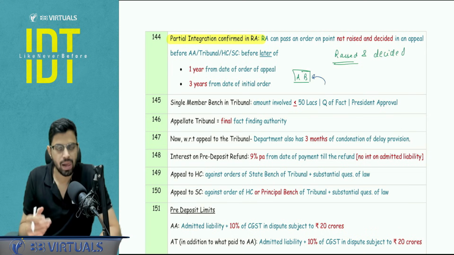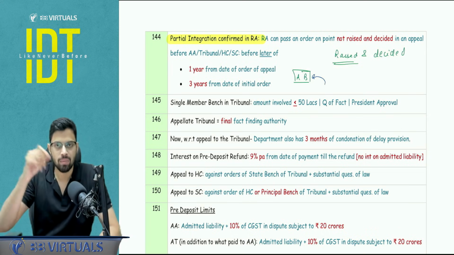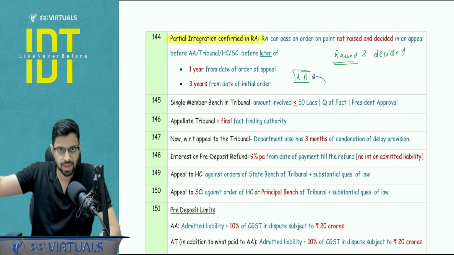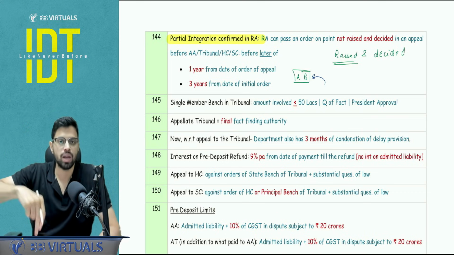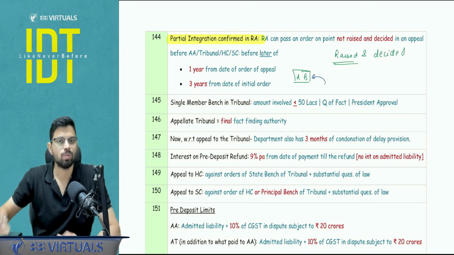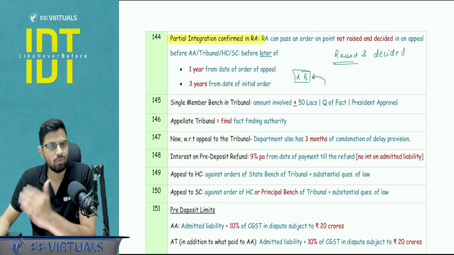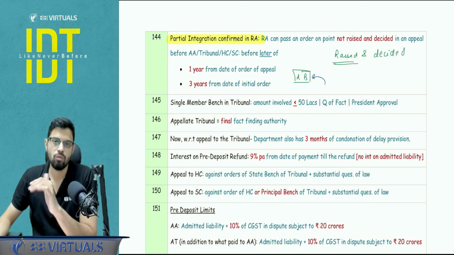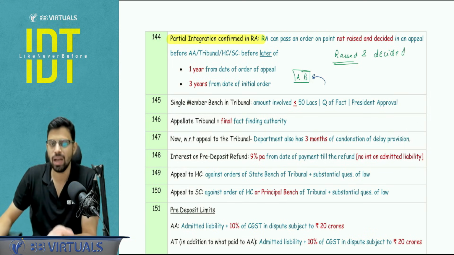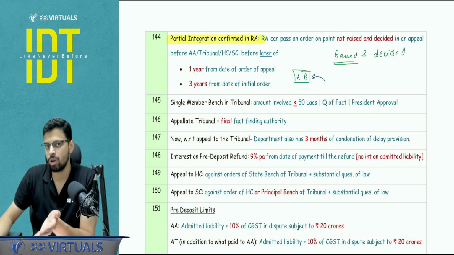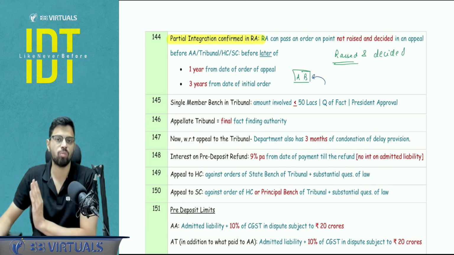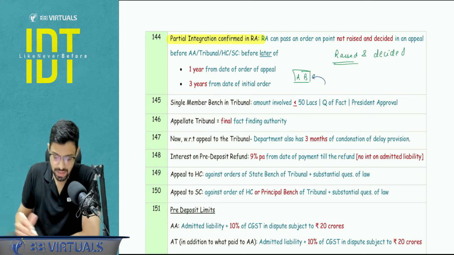He can revise that. But what is the time limit? The original time limit, that is till 3 years, that is the expiry of 3 years, or 1 year from the date of order in appeal, whichever is later. So basically, he has to wait for the order in appeal, see what all matters were raised and decided. So we will give 1 year from that time as well. So we will compare that 1 year from the date of order in appeal with 3 years from the original order, whichever is later. Is this clear?